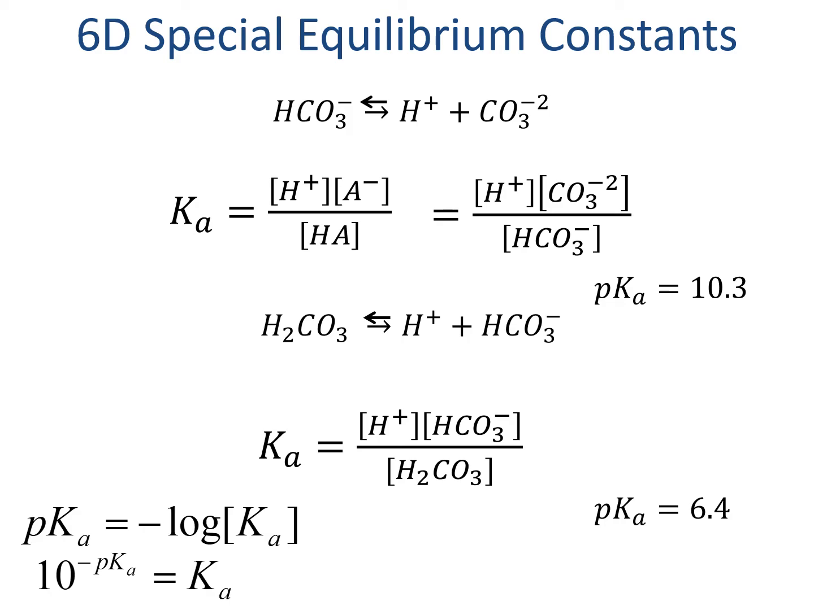Write down these pKa's that are shown, the pKa of 10.3 for bicarbonate dissociating, and the pKa of 6.4 for the carbonic acid dissociating before we continue. I'm going to give you a problem to work on with these two values in 3 slides.